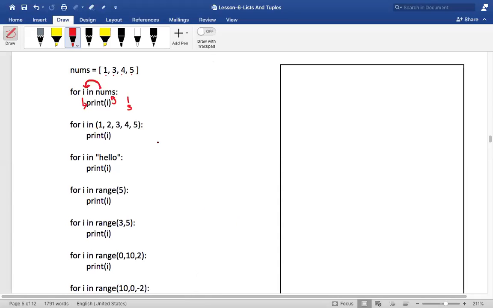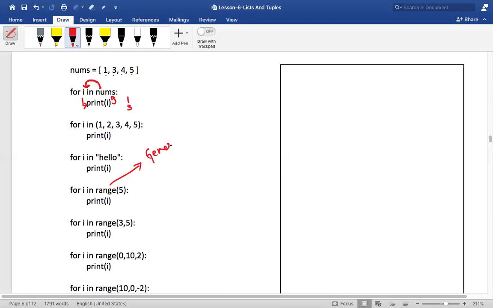Now, having said that, we have something called the range function. What is the name of the function? Range function. The range function is called a generator function.